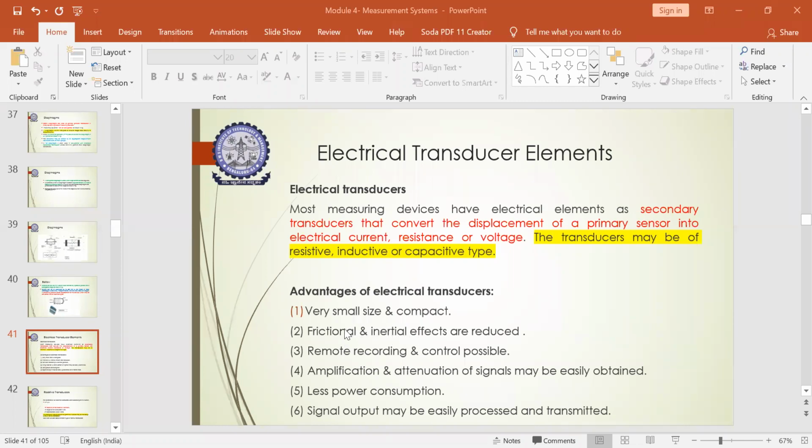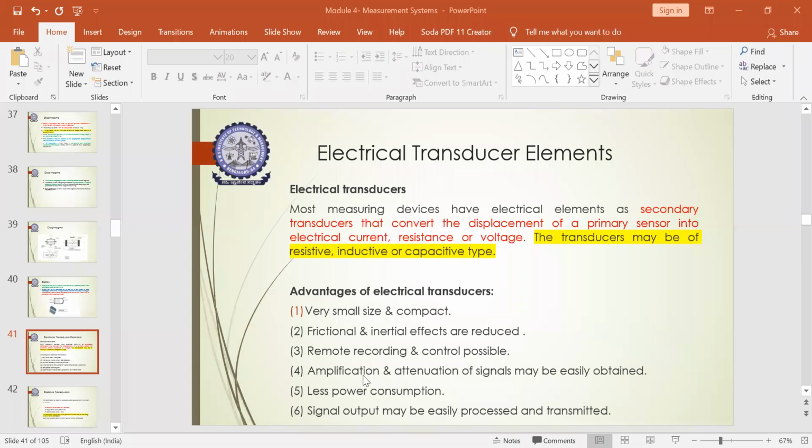And the third advantage here is it can remotely record the data. It's not necessary always to show the output on the display, or it can remotely record the required readings. And also controlling is possible remotely. So this is one of the added advantages of electrical transducers.